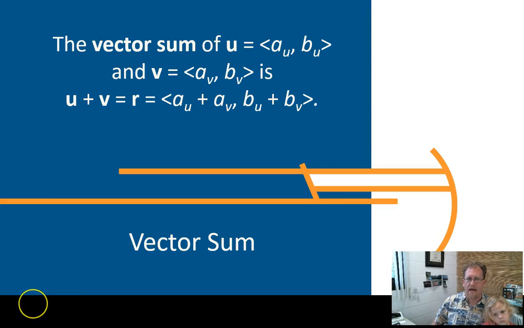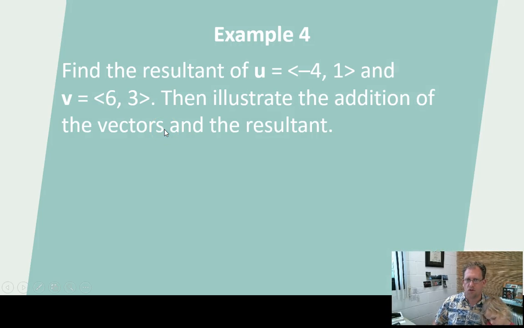Here's adding up the a and b terms. So if vector u is (AU, BU), it's the a of u and the b of u. And vector v is (AV, BV), the a of v and the b of v. Then u plus v is the resultant. So add up the a's, comma, add up the b's. And then whatever I get here is my new value for the resultant. So that's a pretty good way of doing it.